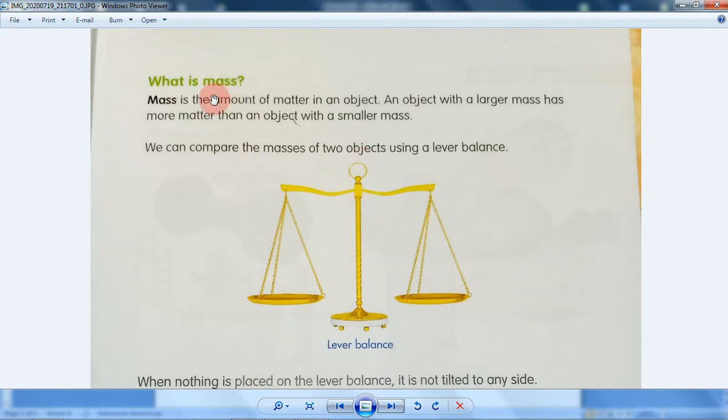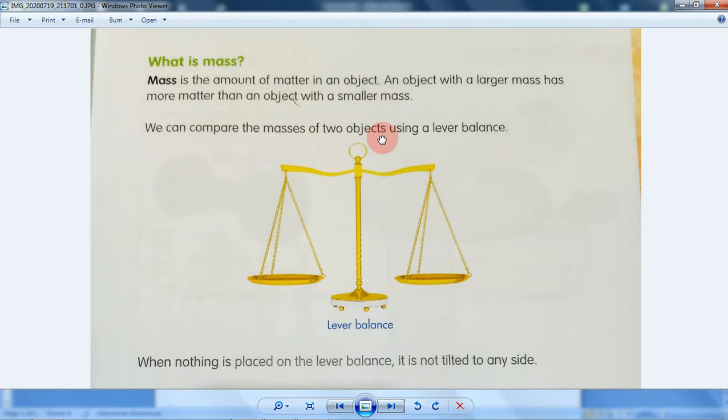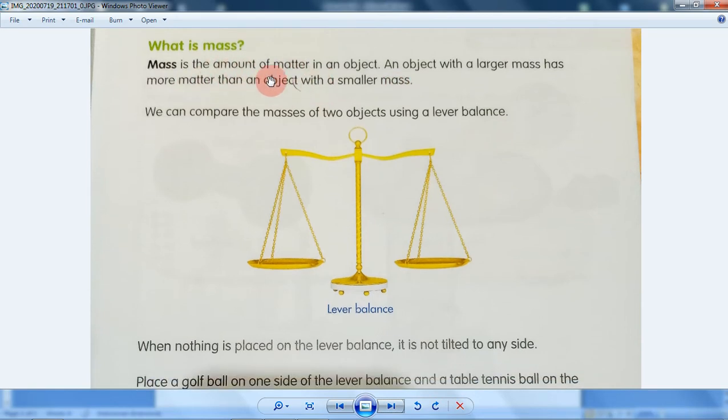What is mass? Mass is the amount of matter in an object. An object with a larger mass has more matter than an object with a smaller mass. You got it, right? Mass is the amount of matter in an object, okay?